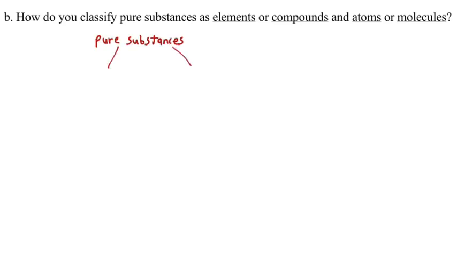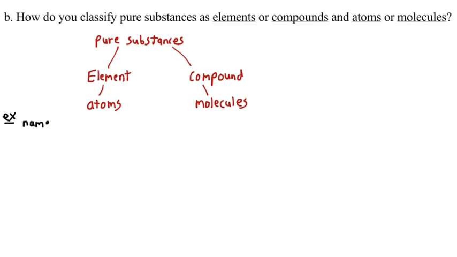Okay, so types of pure substances. They can be elements or they can be compounds. Elements are the ones that are found on the periodic table of the elements. Compounds are bonded elements together, more than one symbol. Elements are made out of atoms. Compounds are made out of molecules.